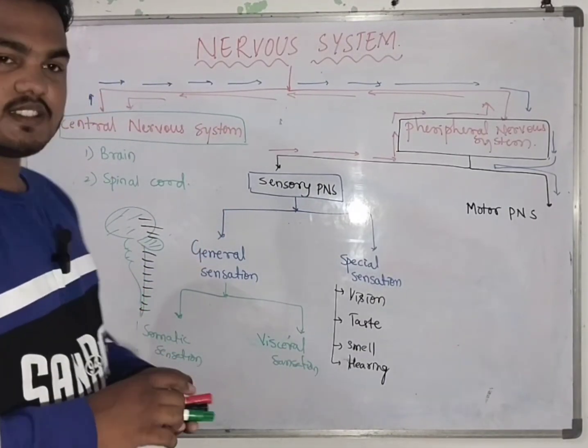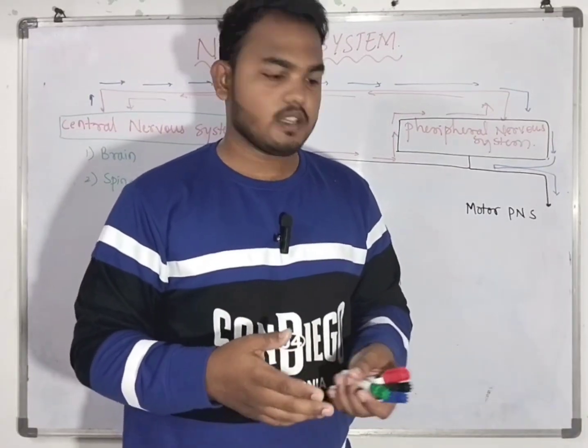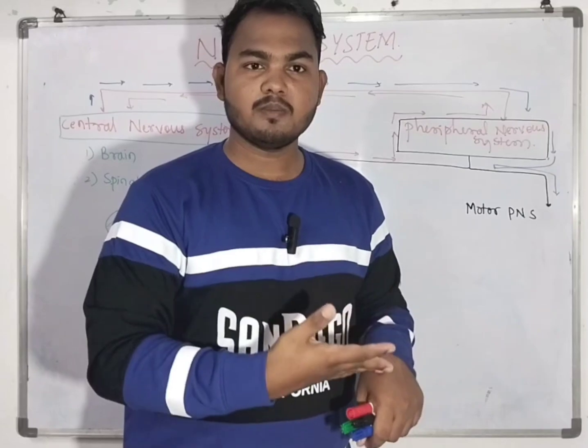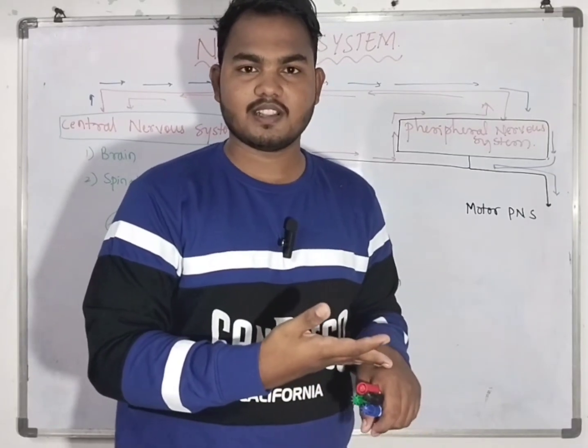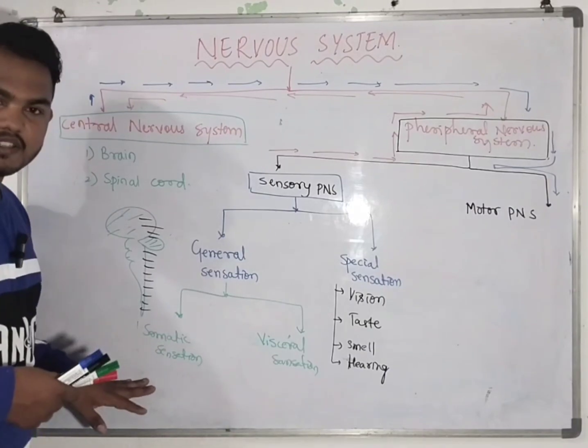In the somatic sensation, that is sensed by the physical body. For example, if there is a pain, that is sensed by our skin. That is a general sensation. Okay, this general sensation, I hope it is clear.